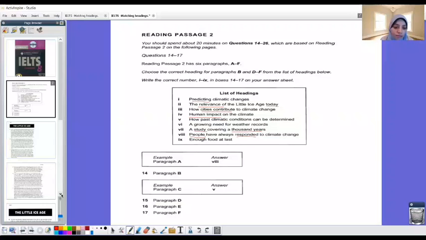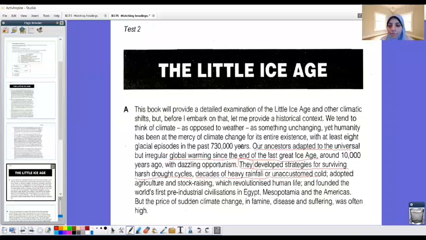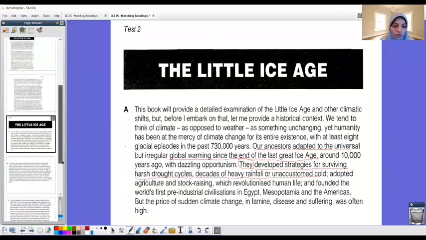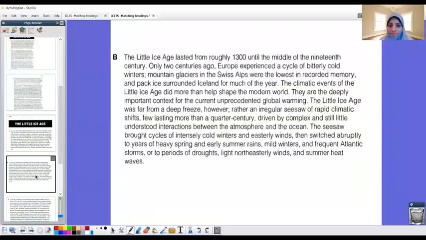Yes, because here in this paragraph, in this sentence 4, it shows us how they responded to the climate change. They developed strategies for surviving harsh drought cycles, decades of heavy rainfall, or unaccustomed cold. So it's like a paraphrase to the sentence. Let's try another one. Let's go to paragraph B. Again, you should read all the paragraph. And usually in the paragraph, you will find a sentence that is a paraphrase to the heading.